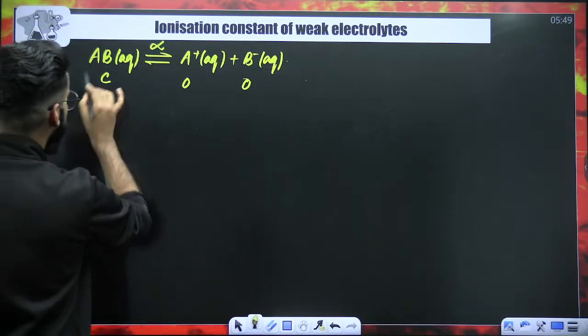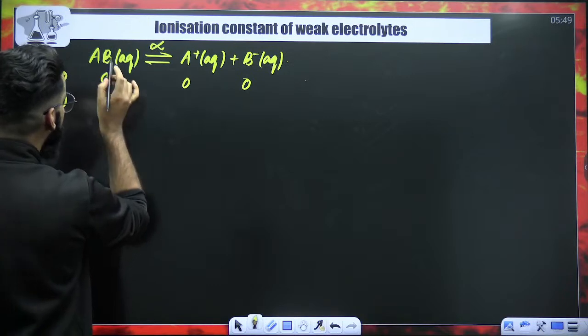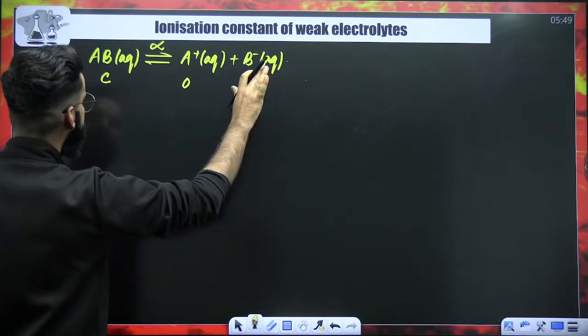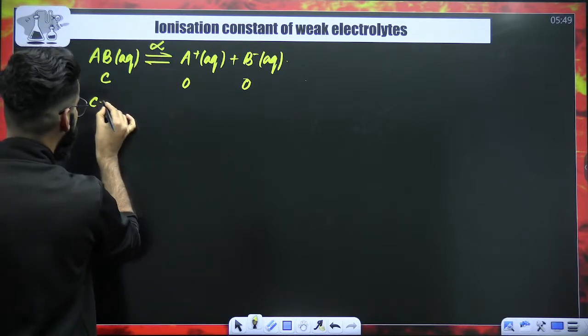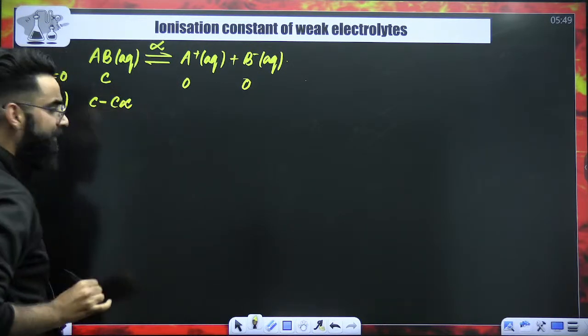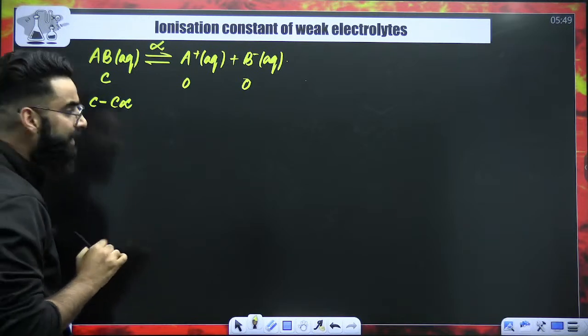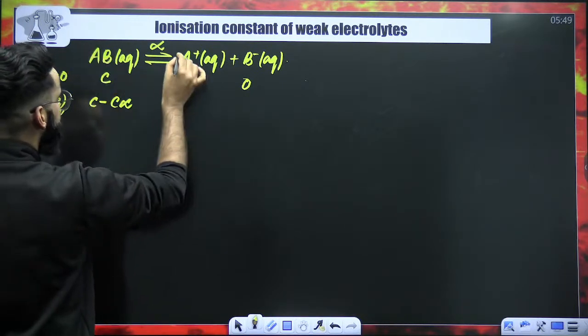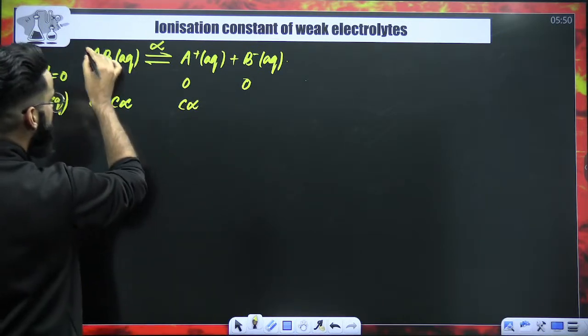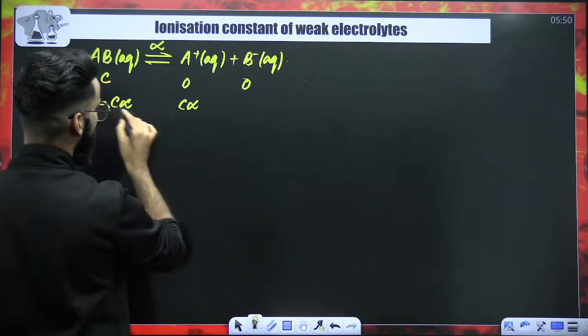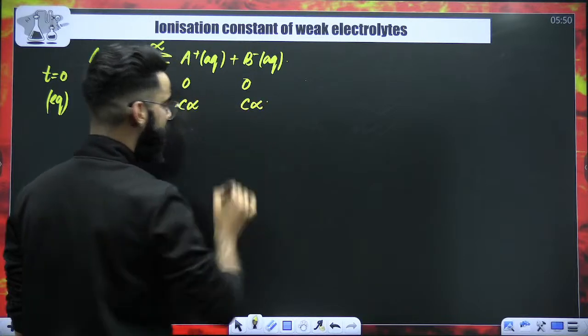Now try to understand. The initial concentration of AB was C. Now from C, how much will get dissociated? C alpha will get dissociated. So how much will be left? C minus C alpha will be left. As simple as that. Now 1 mole of AB gives 1 mole of A positive, so from C alpha, you get C alpha exactly. 1 mole of AB gives 1 mole of B negative, so from C alpha, you exactly get C alpha.